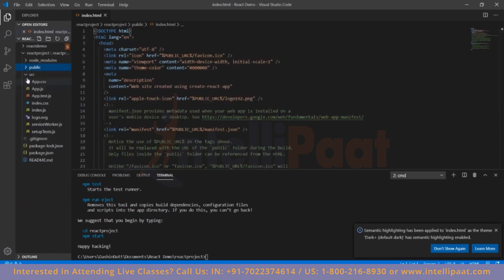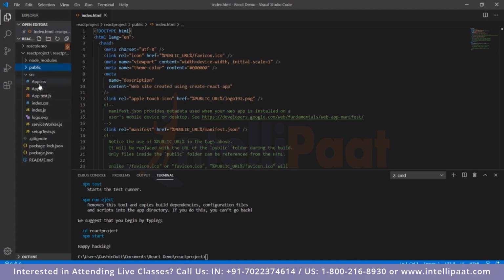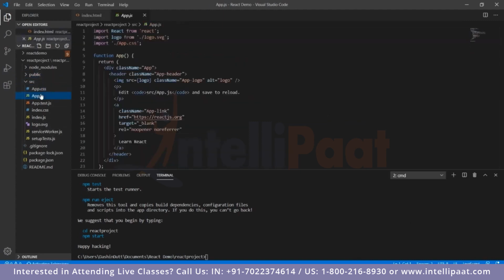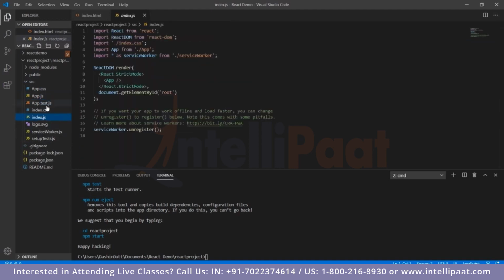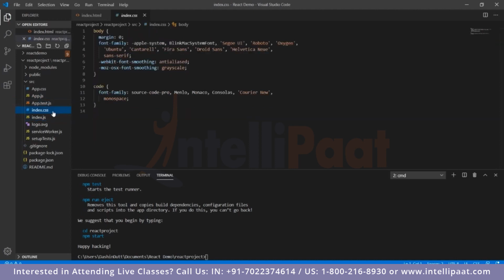We close that up. We will be dealing with the React project, so we will be dealing with the src folder, the source folder. So all of these files: the app.css, the style file, the JS file, which would be primarily the React program that we will be dealing with, and the app.test, we will just go ahead and ignore that. Index.js, index.css. Basically, you can create as many modules as you want, depending on the project functionality of the web page or the website functionality that you want to have with React.js. So without any further ado, let's get into the project.